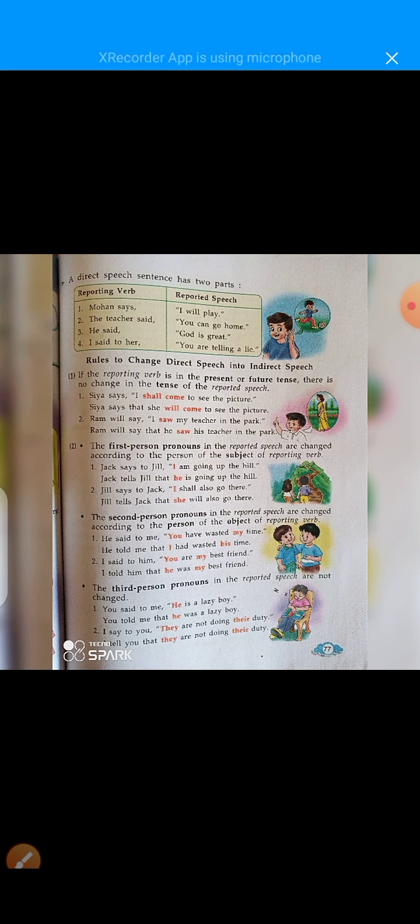Second person. I said to him, "You are my best friend." I told him that he was my best friend. The third person pronouns in the reported speech are not changed.